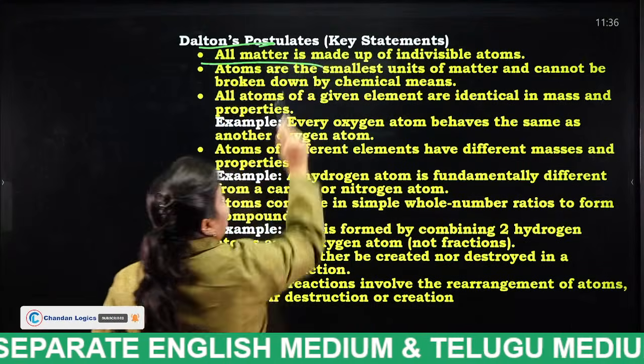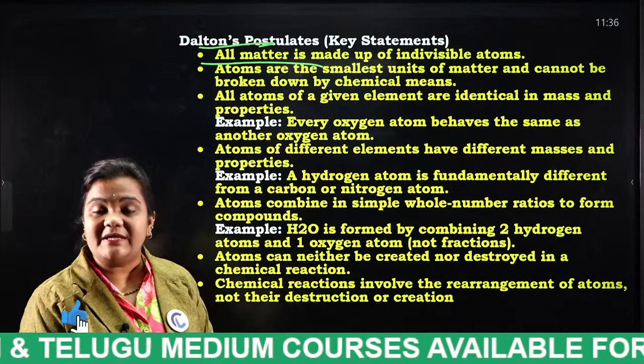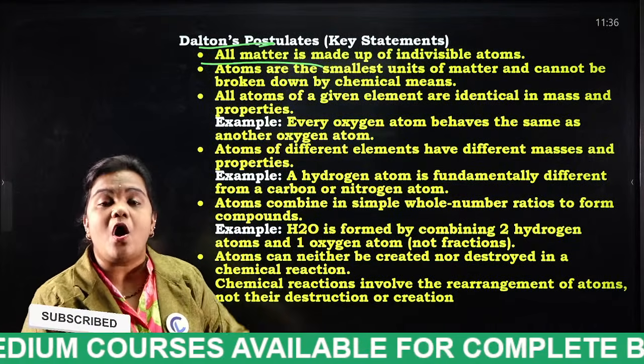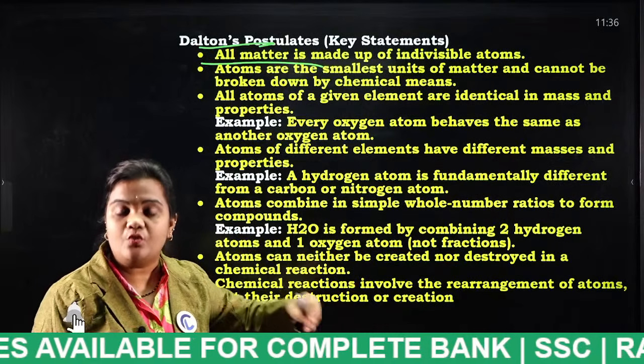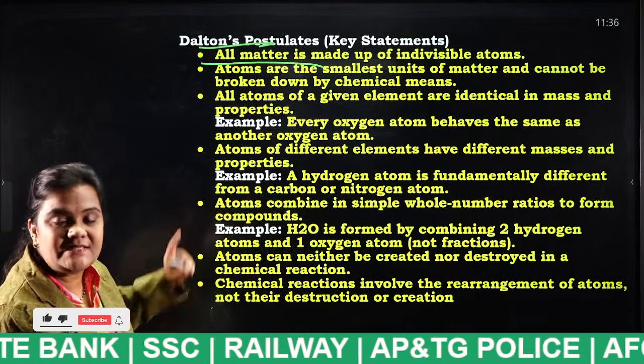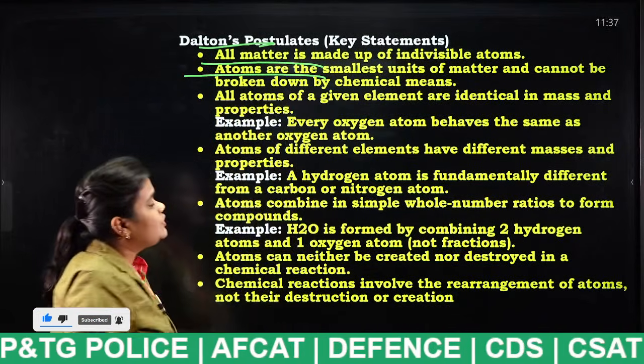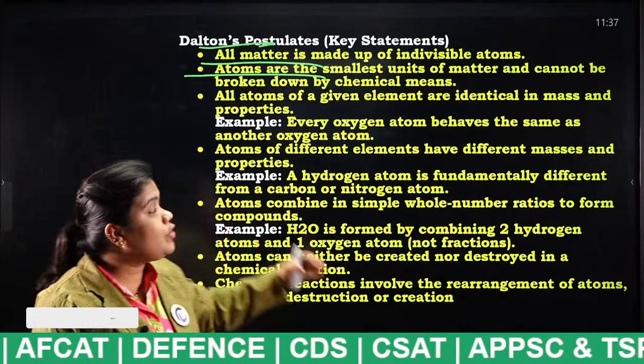All matter is made up of invisible atoms. I have explained to you already, an atom is nothing but a tiny particle. So all atoms combine together to form matter. That is the first postulate of Dalton's atomic theory. What is the second one? Atoms are the smallest units of matter and cannot be broken down by chemical means.